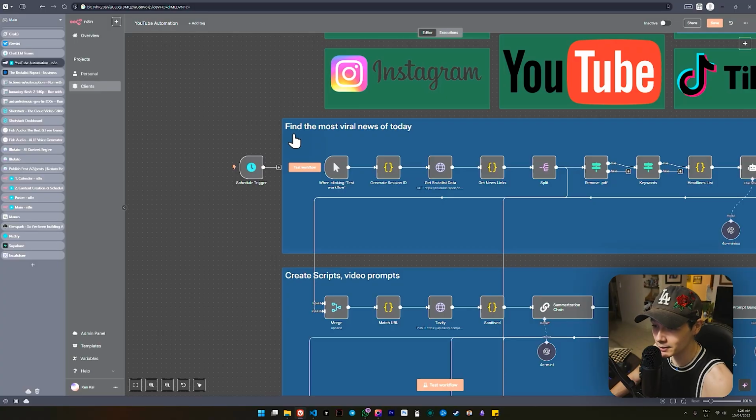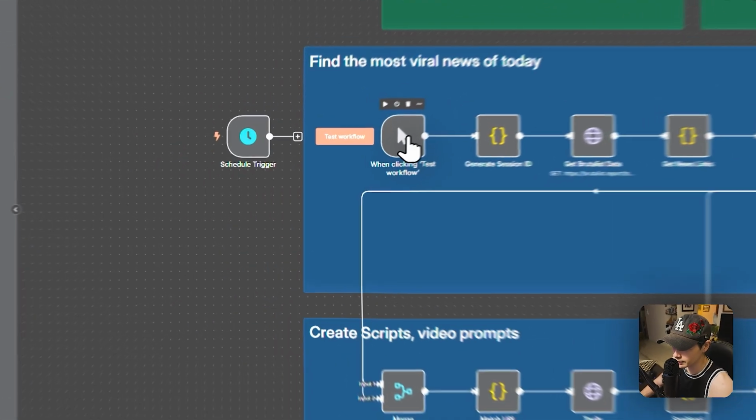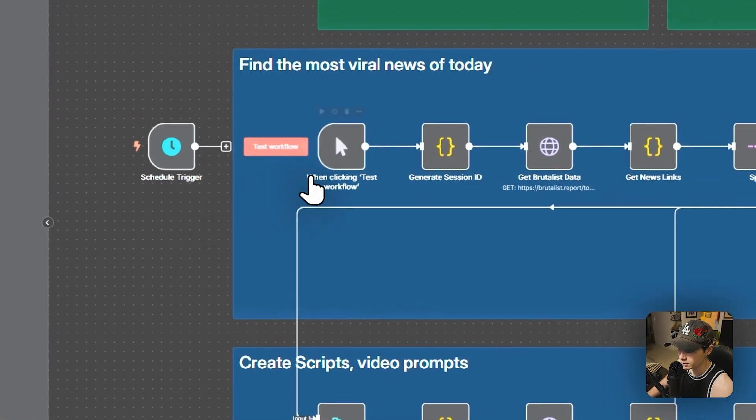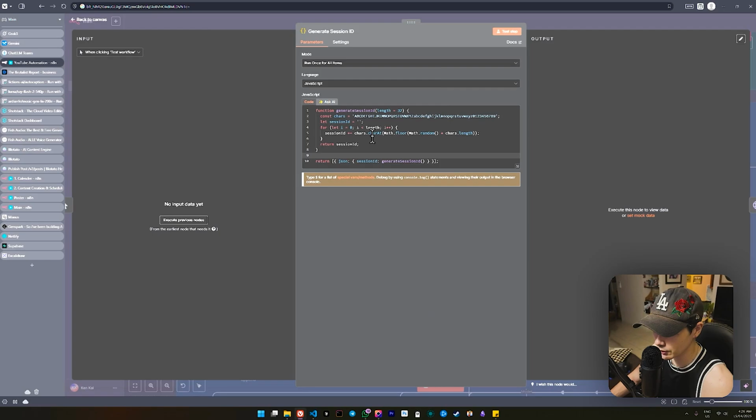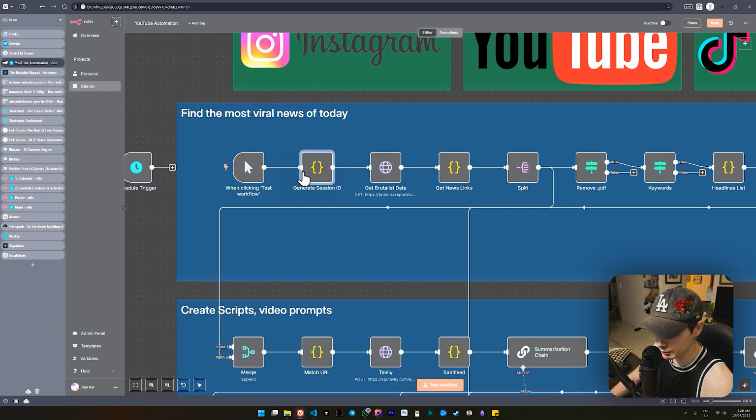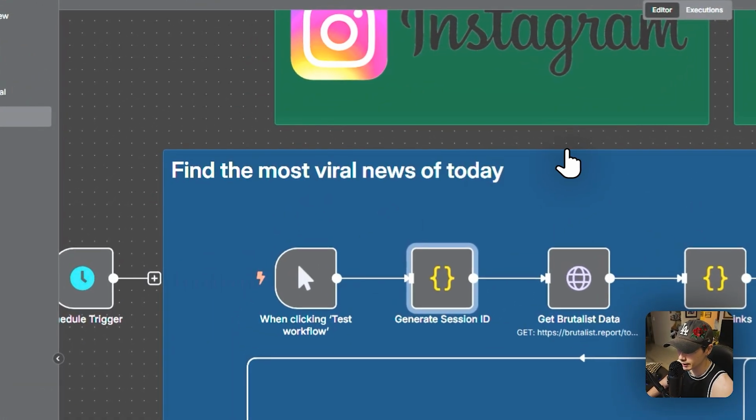All right, so let's get into this. We're starting off with a trigger. Obviously you'd have a scheduled trigger in this case. For testing purposes, I'm just using a when clicking test workflow. Now, what's happening here is that I'm generating a session ID just with some code, because I'm not using a chat input, so I don't actually get a session ID from it.